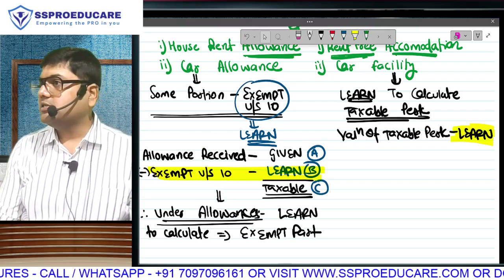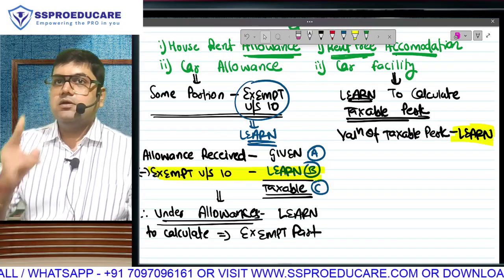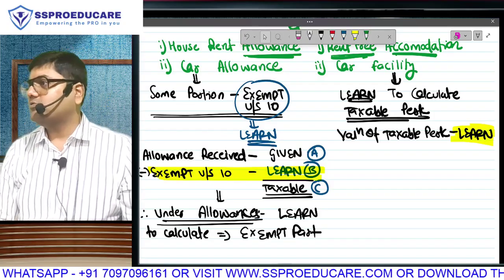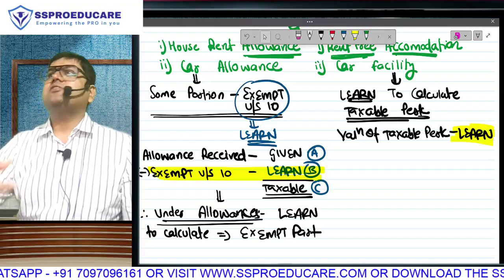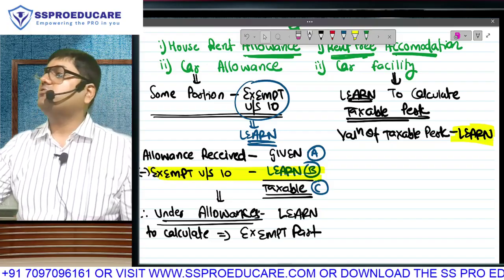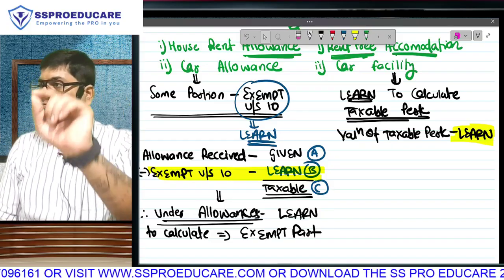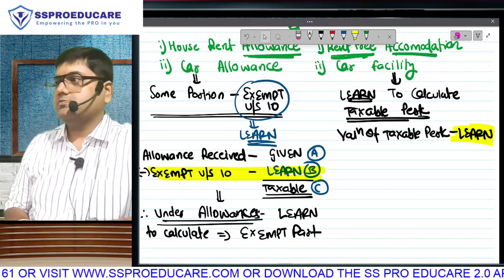Under allowances, the amount which is exempt. And under perquisite, the amount which is taxable. These are the two parts of the chapter that we have to study. Because in all allowances, the same common amount of exemption is not there. HRA का exemption is different from gratuity. Gratuity का exemption is different from pension. Every allowance there is some amount of exemption. What is that amount of exemption? We will have to learn that.